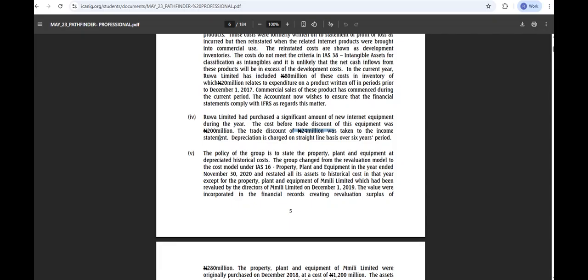I'm asking you, how do you recognize such an asset? Yes, an asset with trade discount, how do you recognize it? Do you recognize it using the total amount or excluding the trade discount?